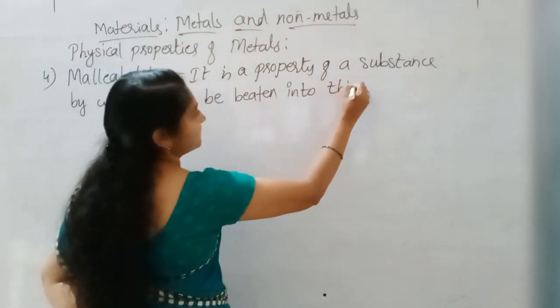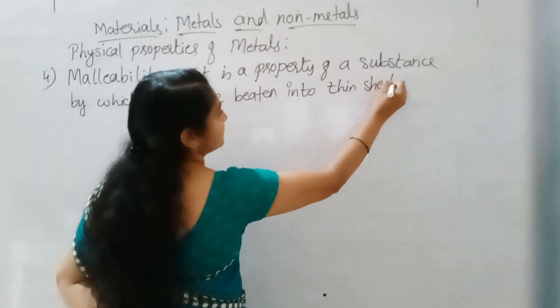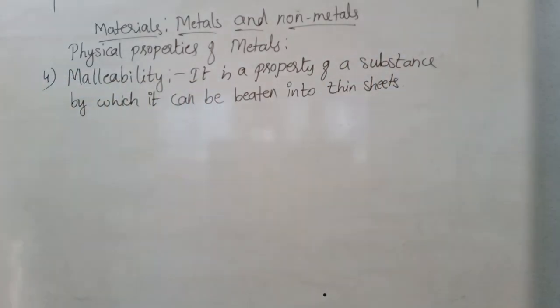Such a property of metals is known as malleability, or malleable.